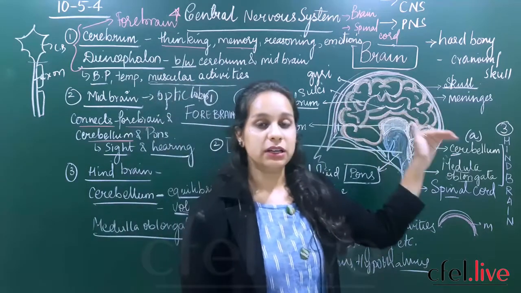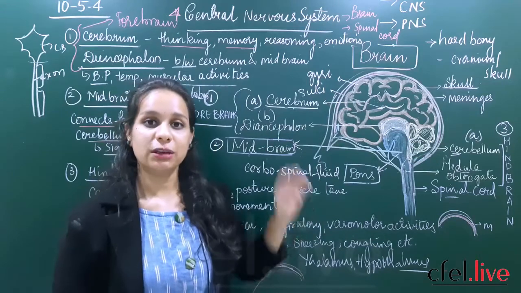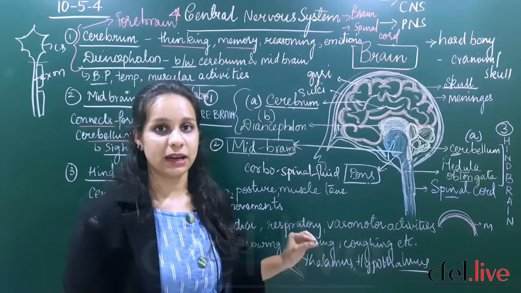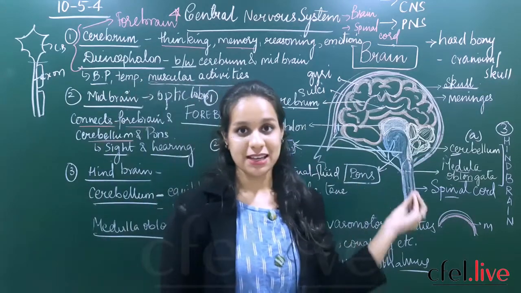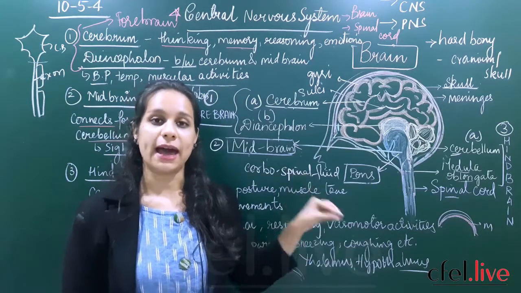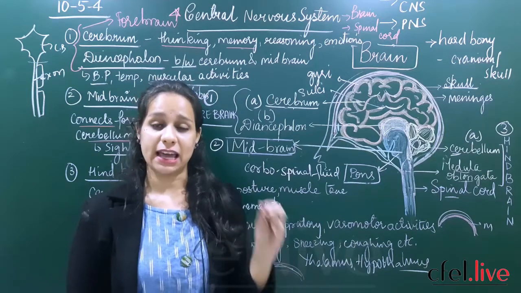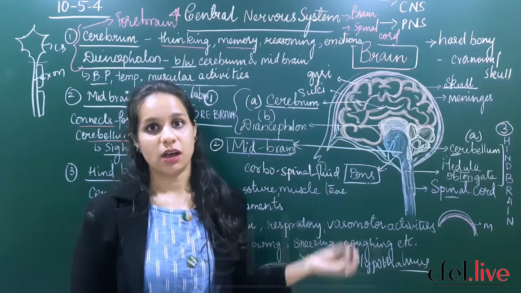And you see that in between the cerebrum and the skull you have the three important layers covering your brain, which are called meninges. The inner layers of meninges have cerebrospinal fluid, which acts like a shock absorber and protects your brain against any jerks or any injuries. Are you clear?